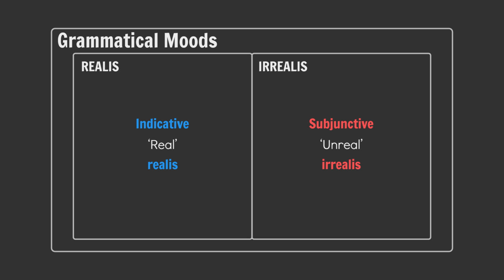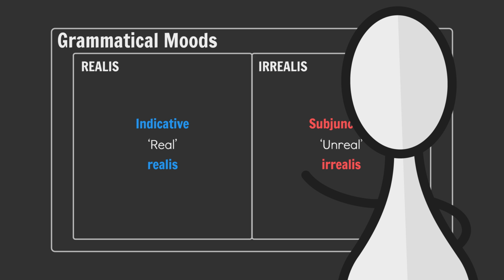So, to be clear, capitalized Realis-Irrealis are categories, lowercase realis-irrealis are grammatical moods. If you're thinking, well, that's a dumb naming system, you're not alone, it truly sucks. Why? Historical bloatware and the fact that linguists, people who work with words for a living, are just universally bad at naming things. Anyways, I digress.